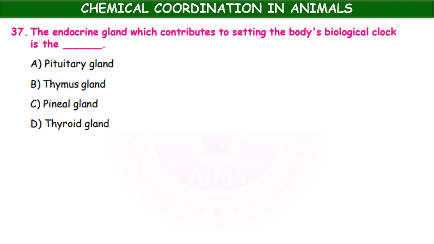The endocrine gland which contributes to setting the body's biological clock is the pituitary gland, thymus gland, pineal gland, thyroid gland. It is the pineal gland, biological clock.